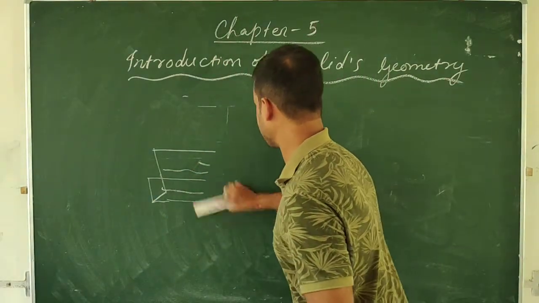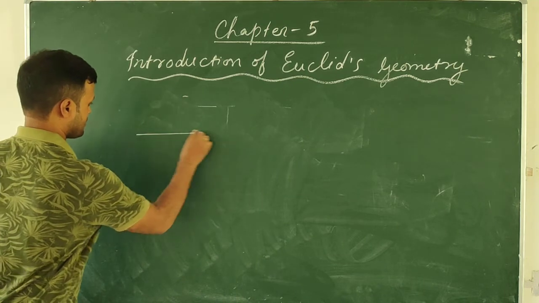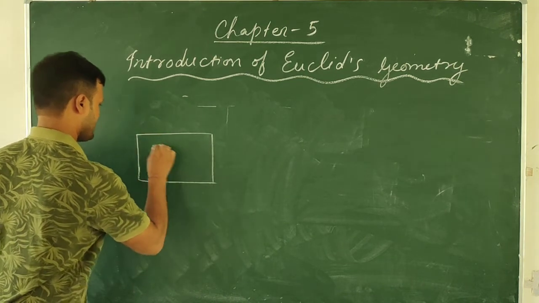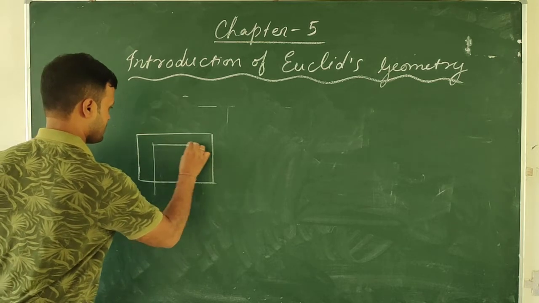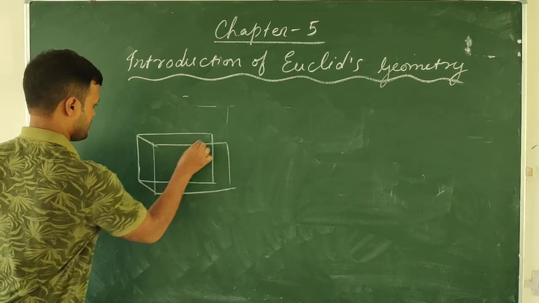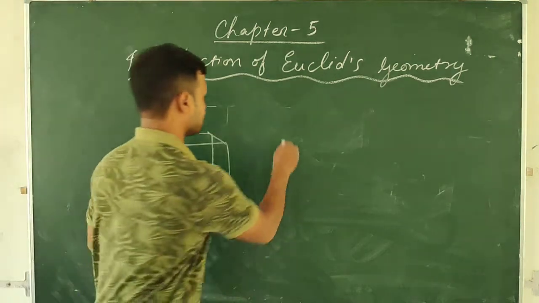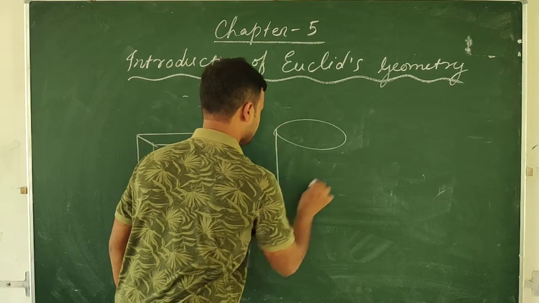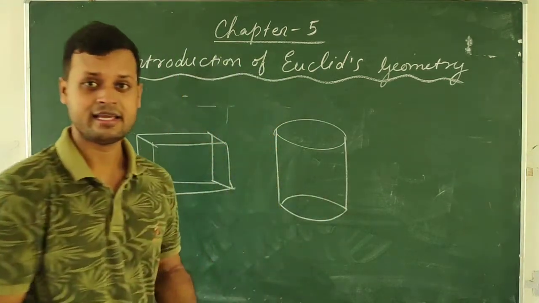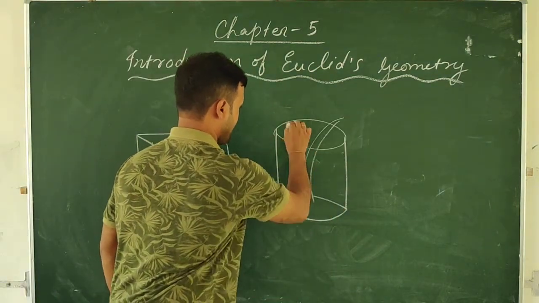For making the granaries. Granaries means the places where grains are stored. Sometimes the granaries are cuboidal, sometimes the granaries are cylindrical. Here only in this kind of vessels, grains were stored, even in the ancient times.